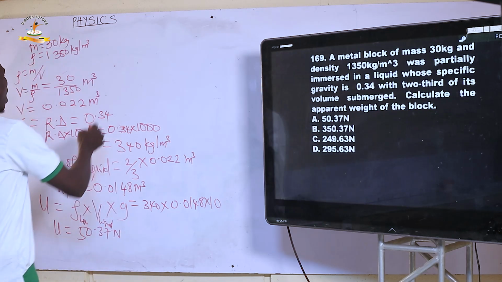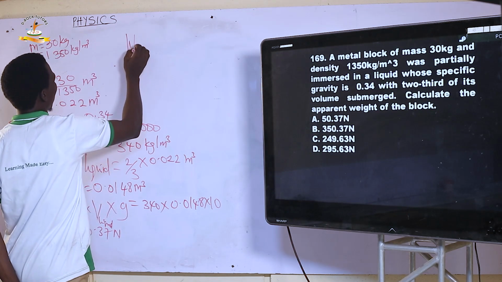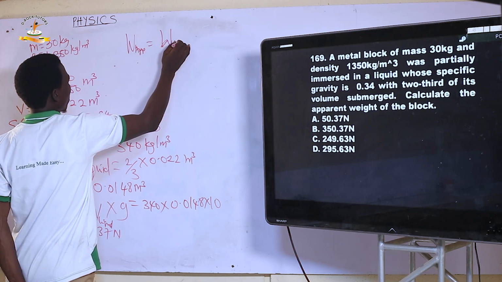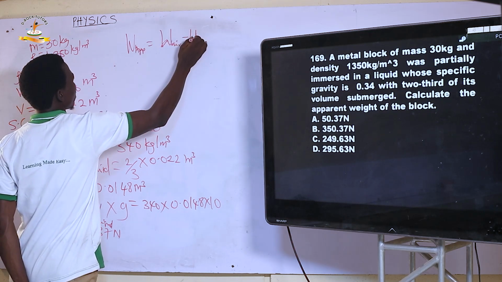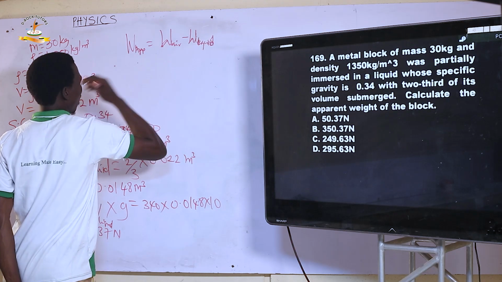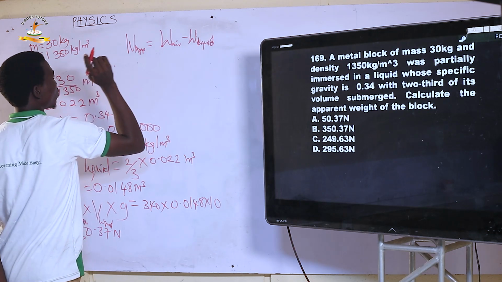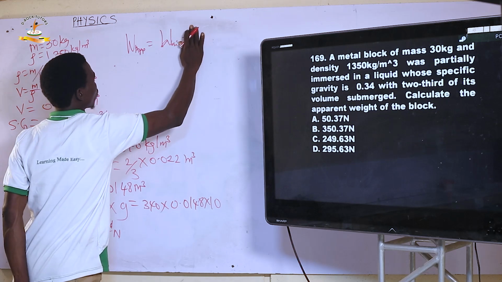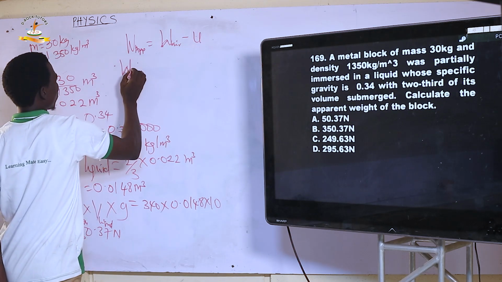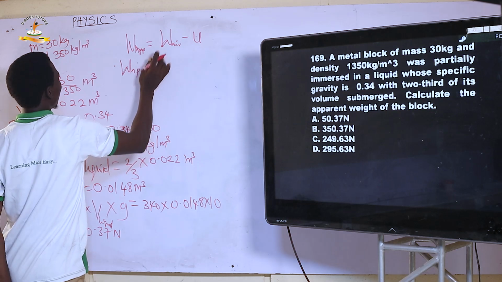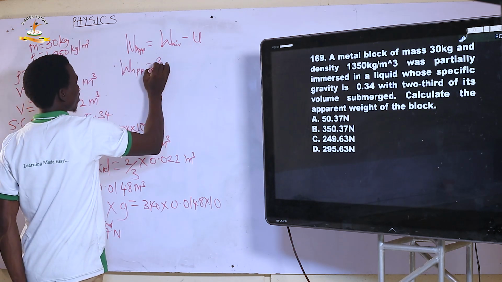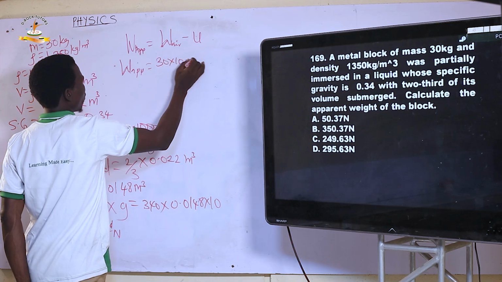So we say apparent weight, W apparent, is going to be its weight in air minus weight in liquid. And don't forget, it is going to be minus upthrust. If a body is 30 kg, then its weight is going to be what? 30 times 10 minus what?